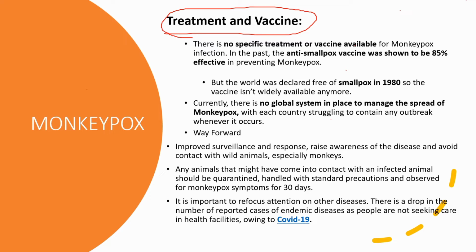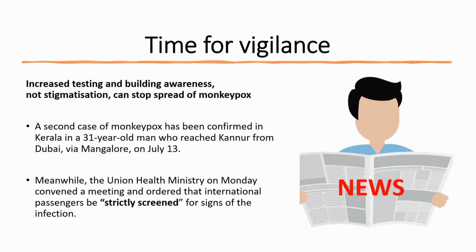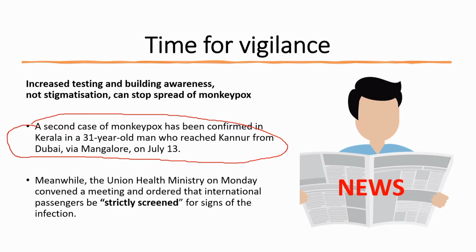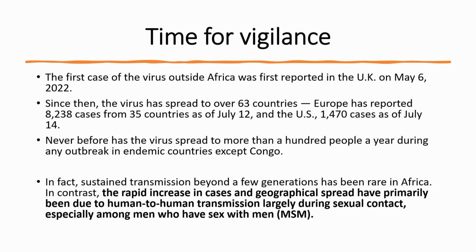Let us look into the case study. Recently, the first case in the country was recorded in Kerala from a traveler from the Middle East. The health ministry of the state has strictly screened the infected person and is also tracing the contacts the person had with the other population. The state already had experience of other infections like COVID and Ebola, so they already know how to tackle this type of infection.